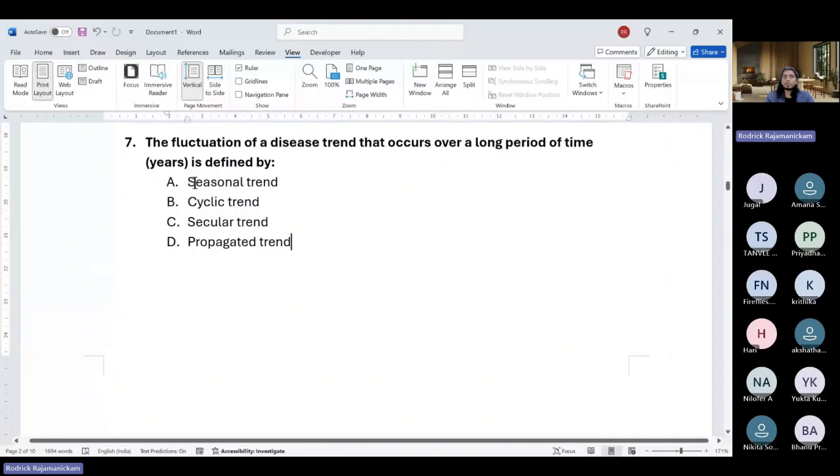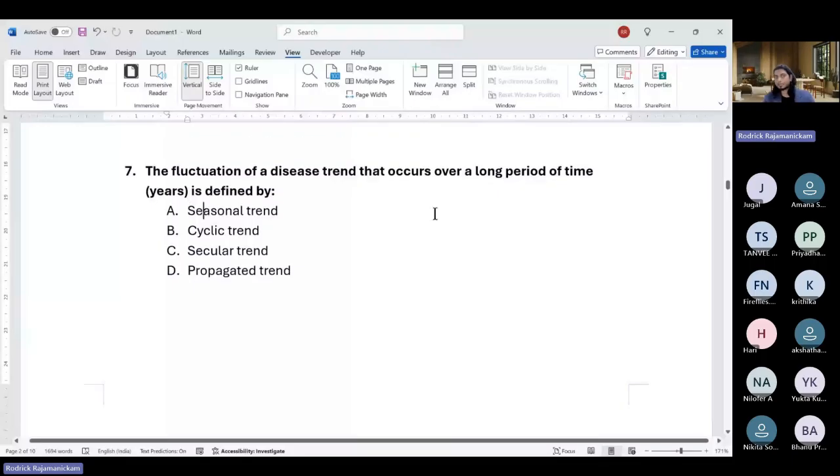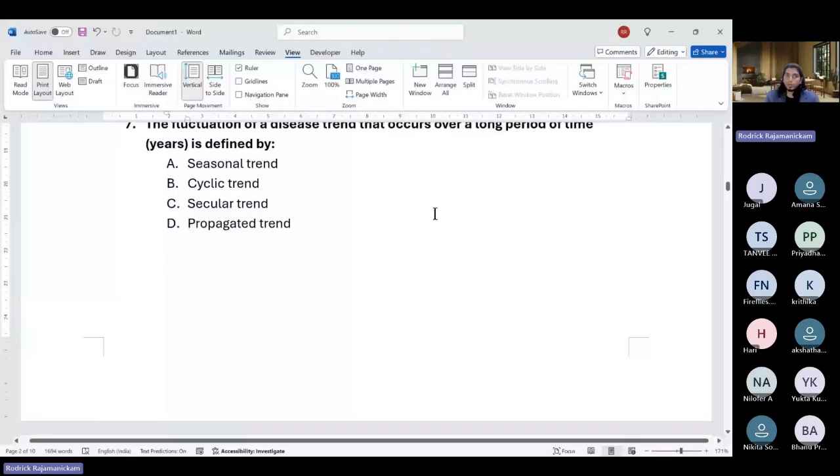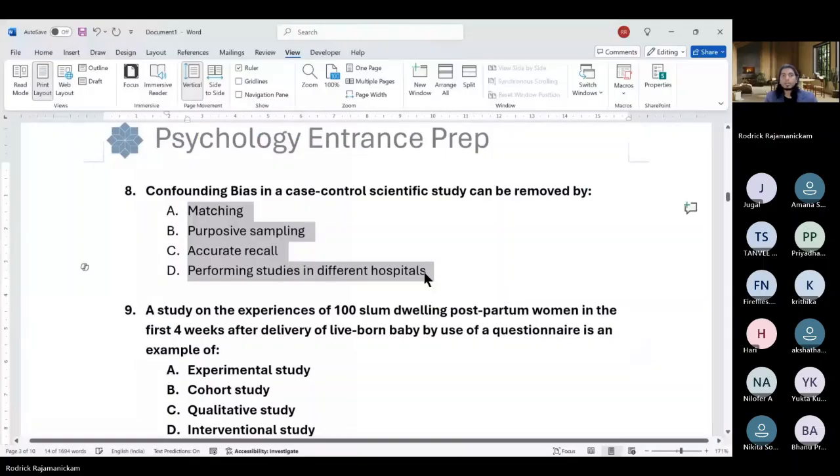Okay. So seasonal trend, though, you can already guess it's based on season. Some disorders like seasonal affective disorders do increase in certain seasons, right? So that would indicate a seasonal trend. So we're talking about something that changes over a long period of time, like years. They're talking about things like prevalence, incidence, and things like that. All right. So moving on to the next question.